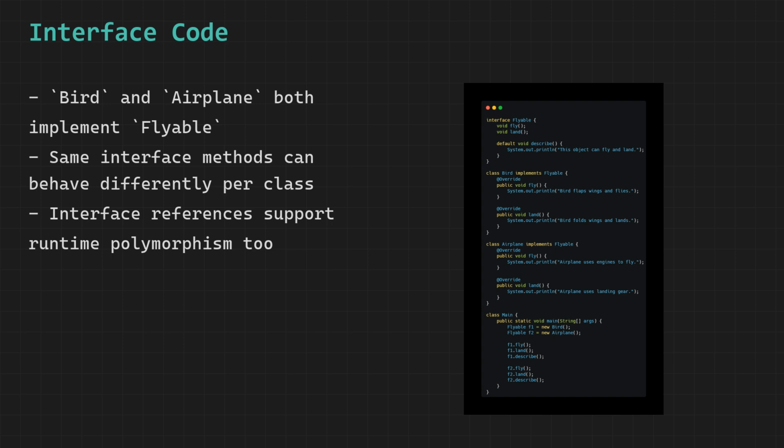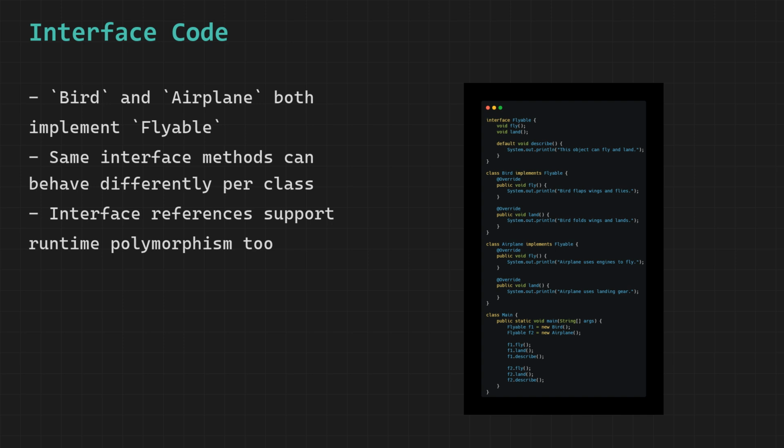The key takeaway from this example is that two completely different classes, bird and airplane, share the same interface. You can call the same methods on both using a flyable reference, and each one behaves according to its own implementation. The interface acts as the common contract that connects them, while the actual objects decide the behavior at runtime.